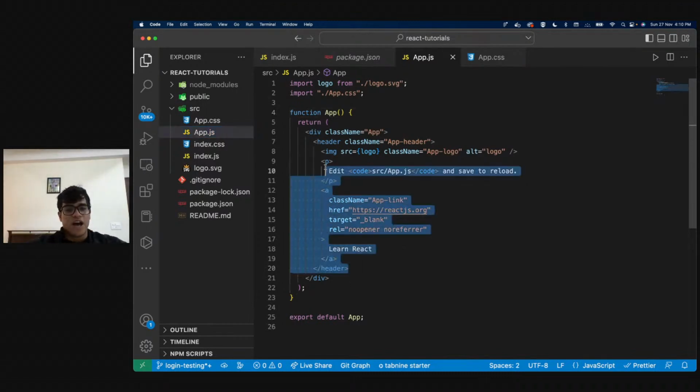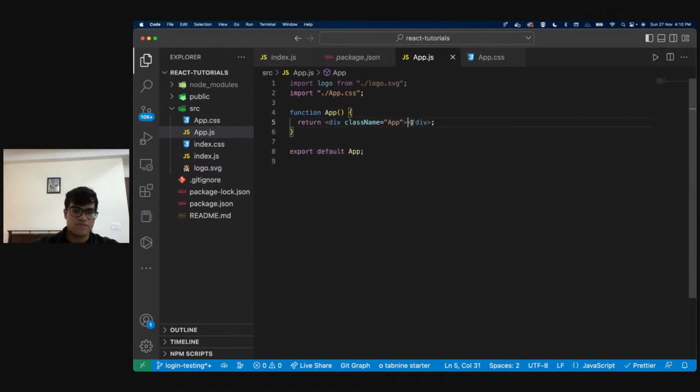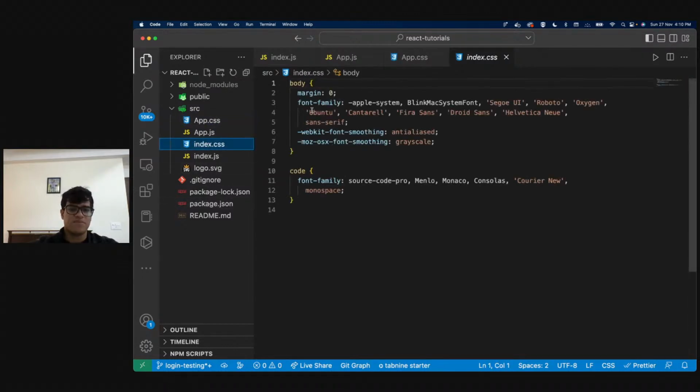Correct. So now I'm going to edit the boilerplate code. I'm going to get rid of this. I'll just say hello world over here. Let's just have this. I'll get rid of all of this CSS. So index.css is the main CSS styling.